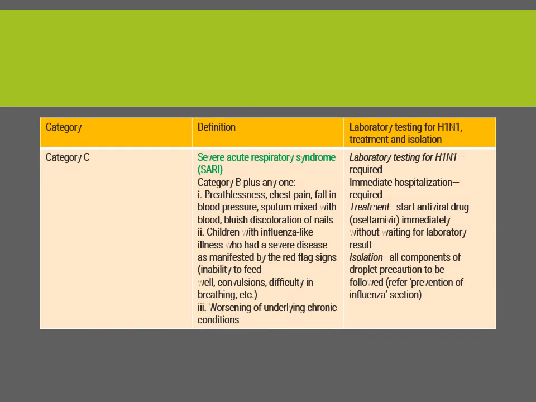Category C includes severe acute respiratory syndrome infection, where there is category B plus any symptom like breathlessness, chest pain, fall in BP, sputum mixed with blood, or bluish discoloration of the nails. Children with severe disease show red flag signs, meaning the child is not able to feed, has convulsions, or has worsening of any underlying chronic disorder. So they all come in category C. You need a lab test, immediate hospitalization, and antivirals, and you don't have to wait for the lab results. You can go ahead with treatment, isolate, and take all measures for droplet precaution.